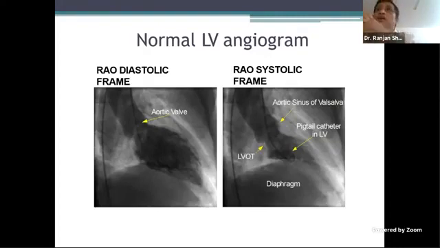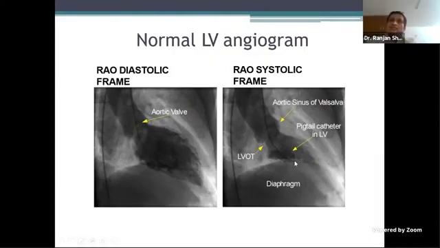All the students there, the thing you need to do is write down a view, for example RAO 30. What are all the angios which can be done in RAO 30? There are 8 to 10 of them. In the same way you have what we call the four-chamber view, which is LAO 45, cranial 45, and caudal 45. That's an excellent view, called the four-chamber view. Again, list the angios which can be done with different conditions which you pick up.